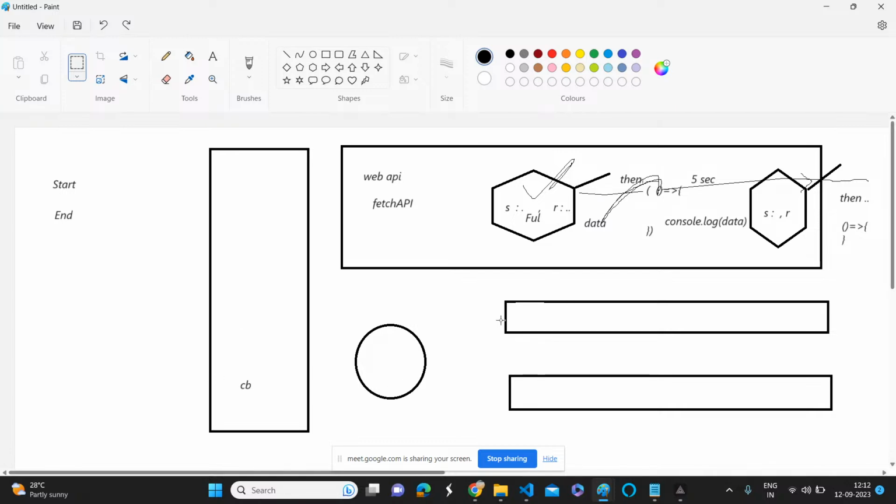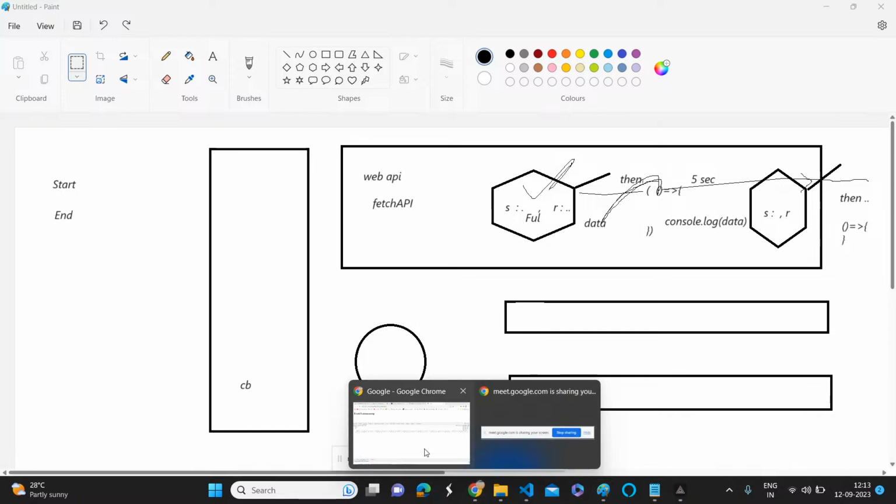And if it is returning another promise, just imagine whether it will be stored in the web API or somewhere else. I don't know the location actually, but definitely it will hold the state and result. Once the state is fulfilled, again it will invoke the callback function. That callback function will come into the microtask queue, then move to the main thread and execute, and you will get the result. That's what is happening in the back.